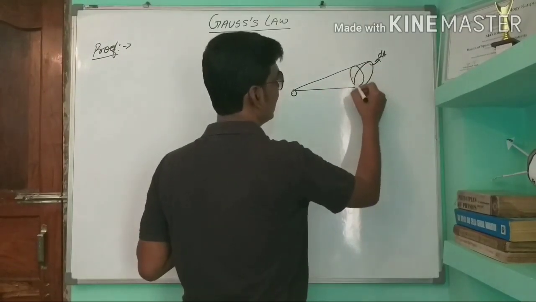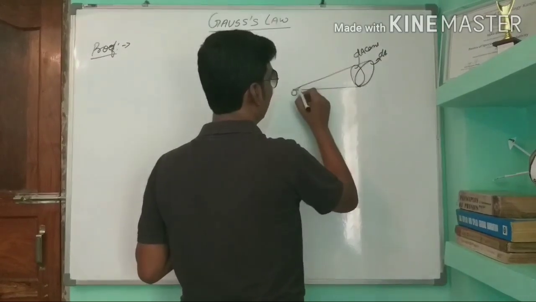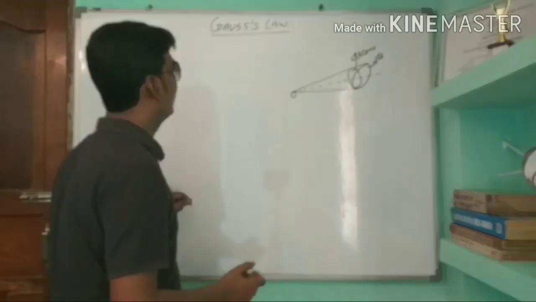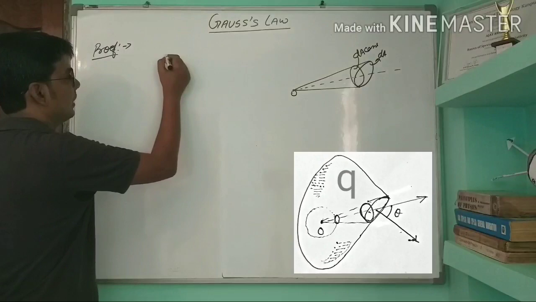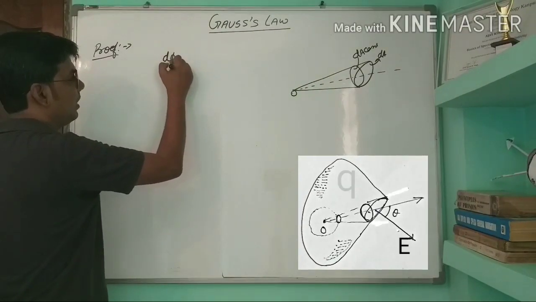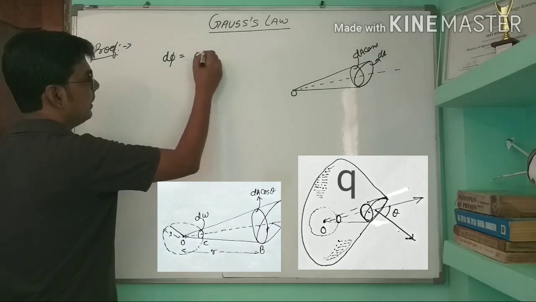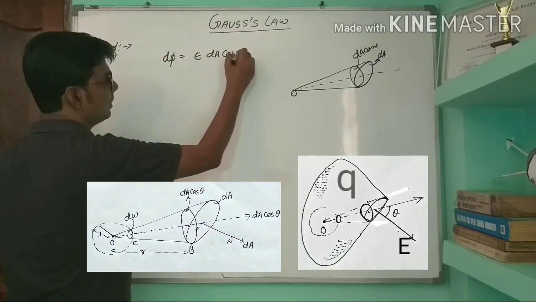This is the projection, so this will be dA cos theta. This is the axis. Now, as we know from the definition of flux, d phi is equal to E into dA cos theta.